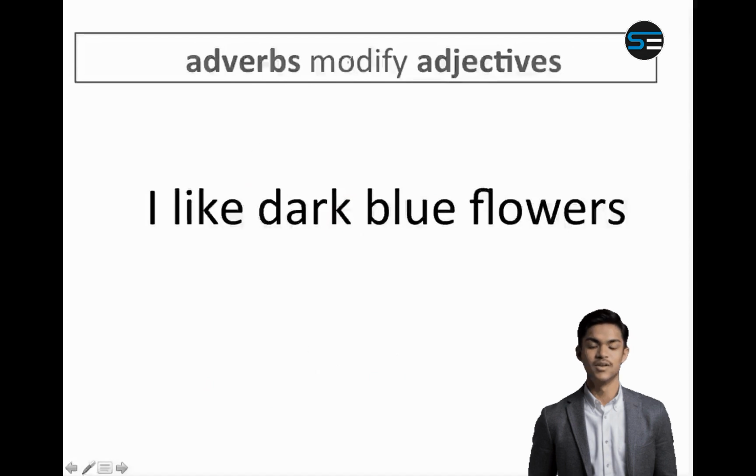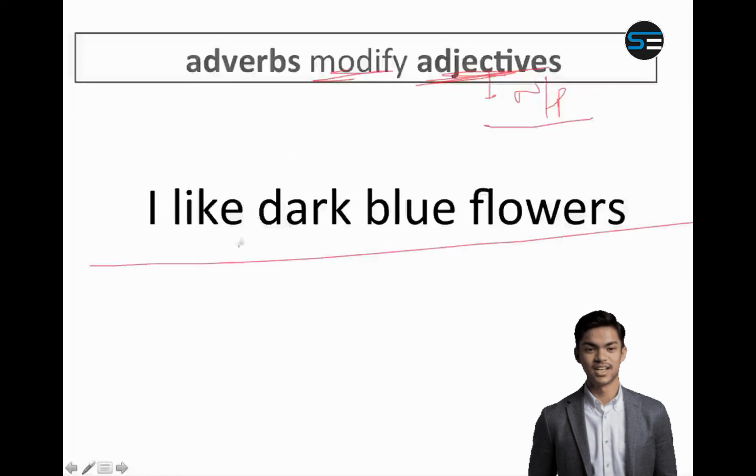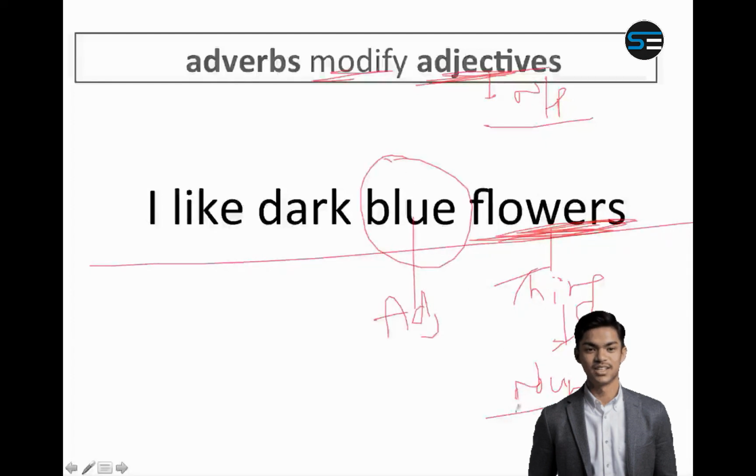Now adverbs also modify adjectives, and adjectives modify a noun or a pronoun. For example, take a look at this sentence. I like dark blue flowers. Now here flowers is a thing. Thing means person, place, thing, so it is a noun. So flowers is a noun. Which word is telling me about the flowers? Blue. How are the flowers? Blue. So blue is an adjective. Anything that tells me about a noun or a pronoun is an adjective.